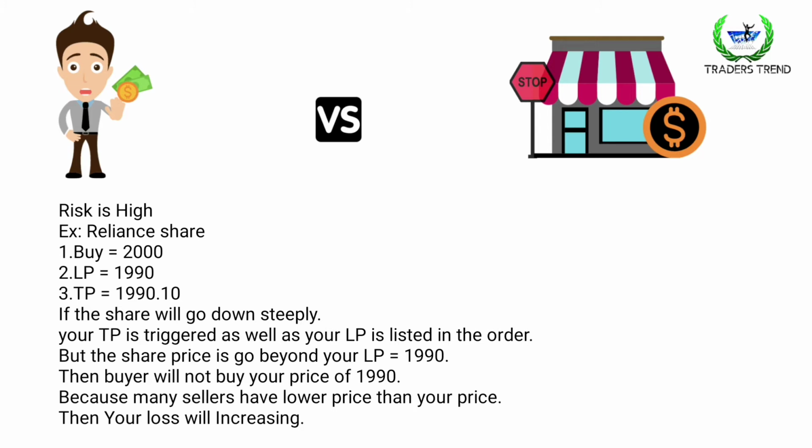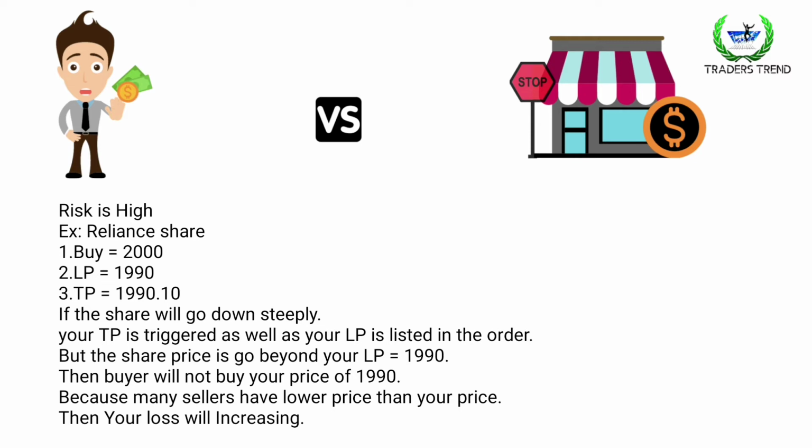For example, the share goes down to 1985, then there is a 5 rupees gap, so your stop loss will not hit. It stays pending in the order. The buyer will not buy because of the price gap, so your loss will increase.